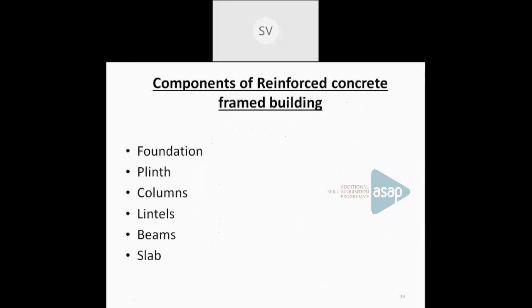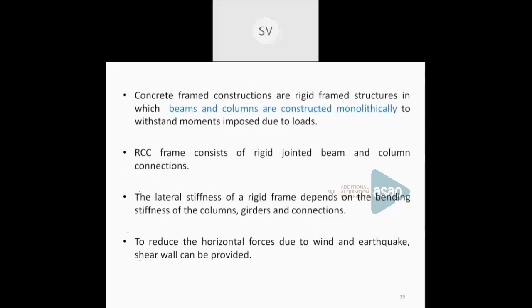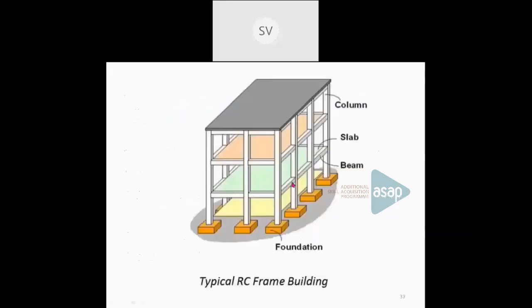It is actually made up of rigid frames. Rigid frames means the frame is composed of columns as well as beams which are constructed monolithically, and it is rigid in nature. Rigidity means this: suppose the angle between this beam and column is 90 degrees, and it is subjected to some type of force, maybe gravity loads, wind load or earthquake, any type of loading. This angle remains the same.